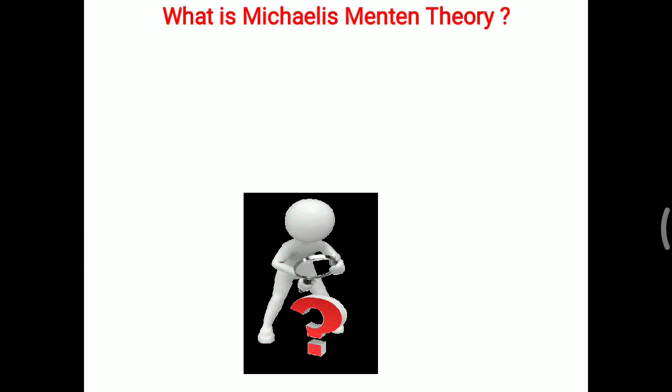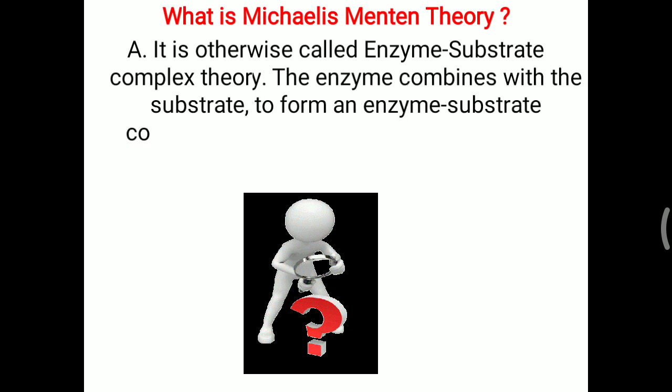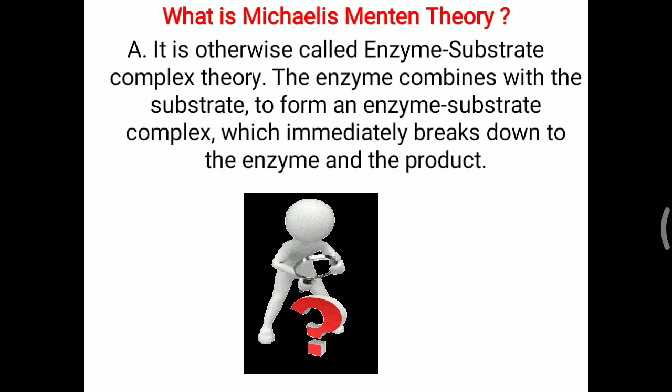What is the Michaelis-Menten theory? It is otherwise called the enzyme substrate complex theory. The enzyme combines with the substrate to form the ES complex, which immediately breaks down to the enzyme and the product. In this theory the enzyme combines with the substrate to make the ES complex, and up to this it is reversible. But once the product is generated from the enzyme substrate complex, it is an irreversible reaction. That is the Michaelis-Menten theory.